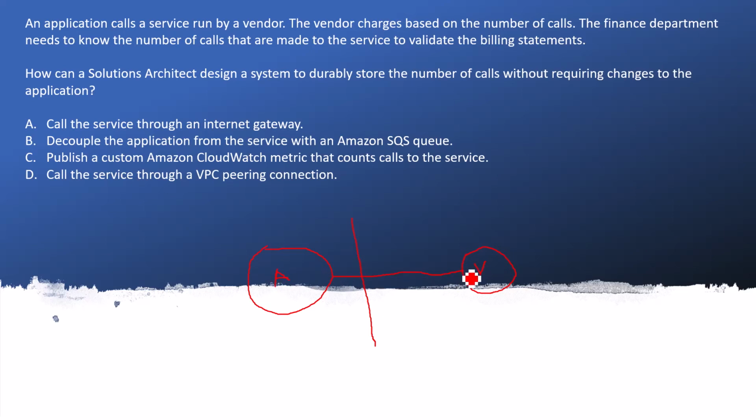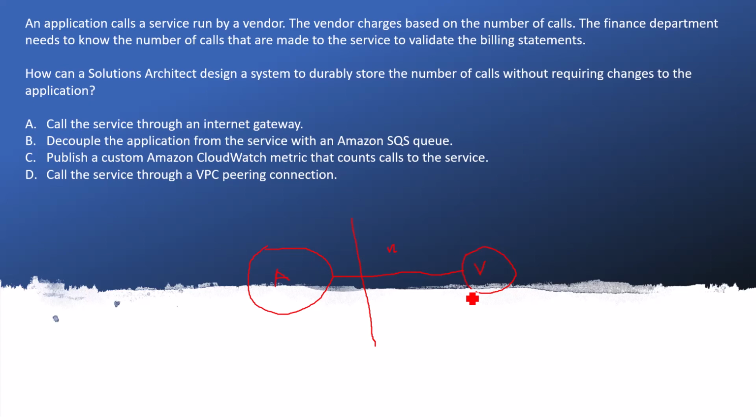An application calls a service run by a vendor. The vendor charges based on the number of calls. So for an example, if this application is making n number of calls, there will be n multiplied by the price of the calls. So the finance department of course comes into the picture because payment needs to be done, so it is required for them to know how many calls happened, and they want to validate the billing statement.